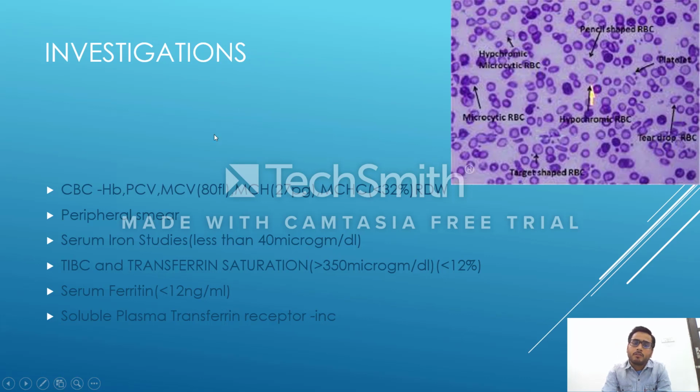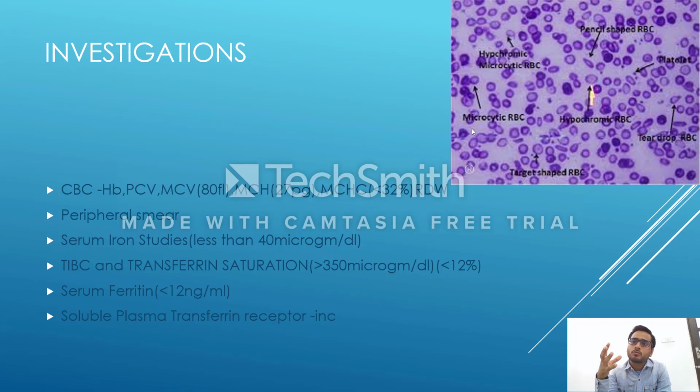Okay, which is according to the MCH and MCHC, which are both less. So the first thing we get is microcytic hypochromic RBCs. Okay, I've told the explanation. And what happens? There is anemia.